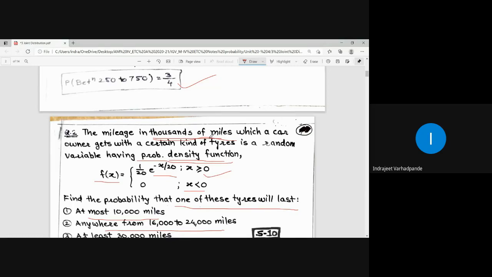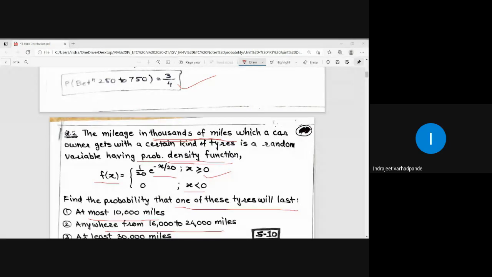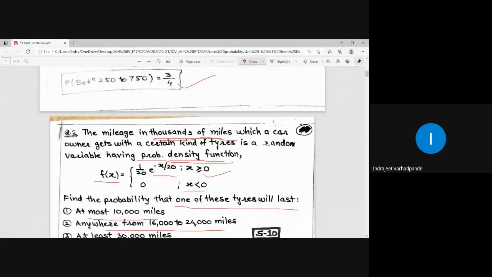So whatever values are asked to us to calculate, those are given in thousands, and I won't be calculating it in thousands because the function cannot exceed one. Thousands में values है ना, function का value तो exceed कर देगा one. But we have to be very careful while assuming the values.